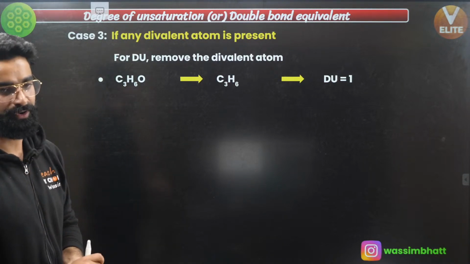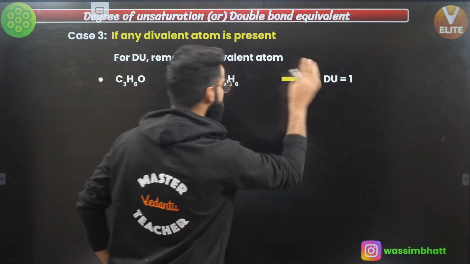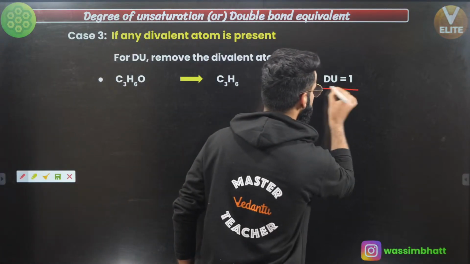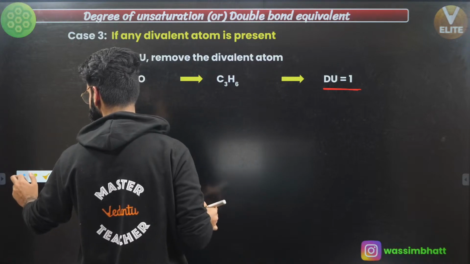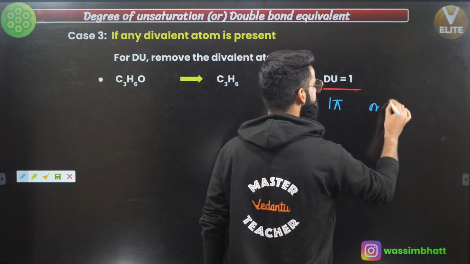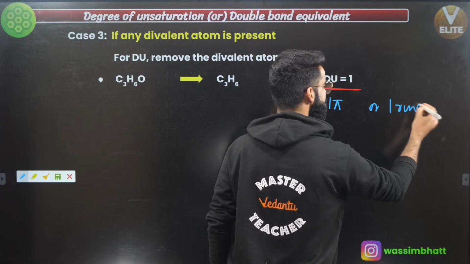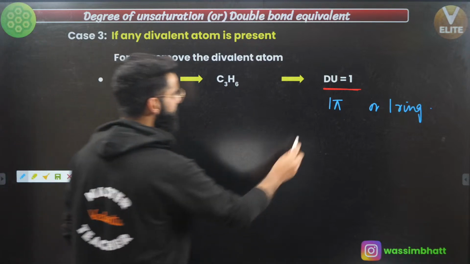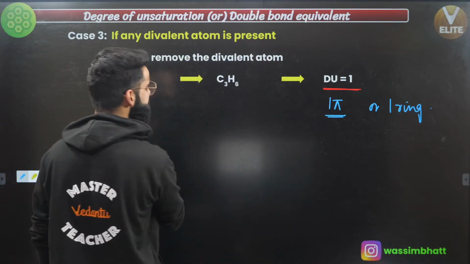Now people, understand one important thing. DU value comes out to be 1. What does that mean? That means there can be one pi bond or there can be one ring. Now people, a pi bond is possible right here in this molecule.